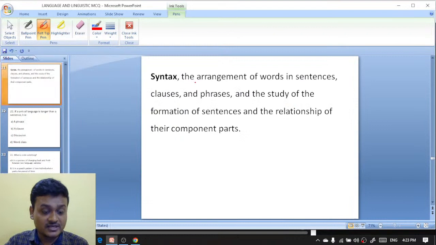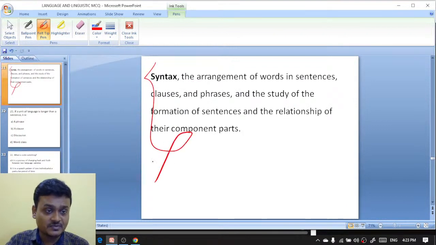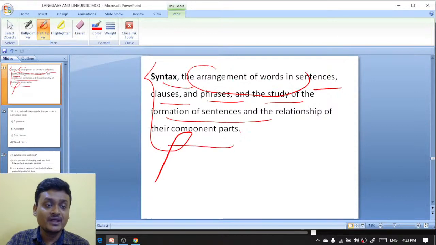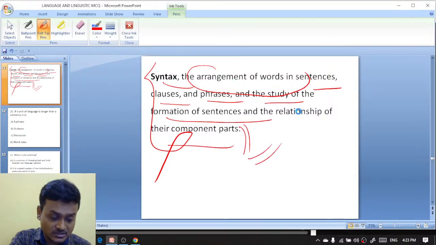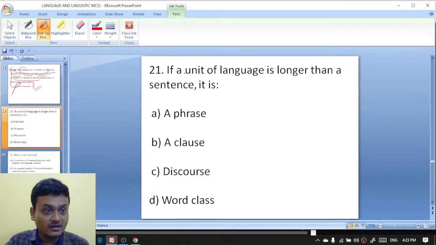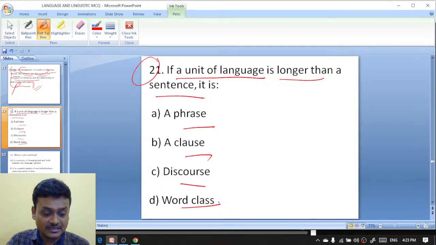Moving on to question number 20. There is an explanation that syntax is the arrangement of words in a sentence, clauses and phrases, and the study of the formation of sentences and the relationship of their component parts. Moving on to question number 21. If a unit of language is longer than a sentence, it is a phrase, clause, discourse, word.